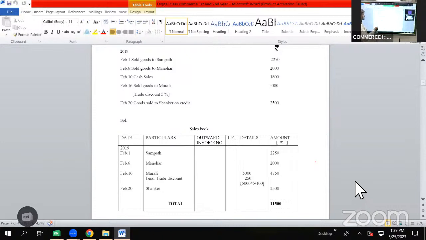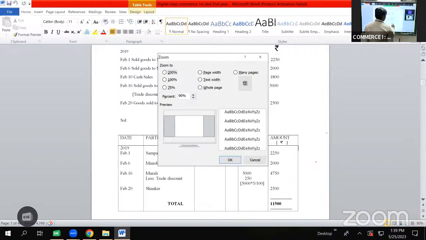So the method of recording will be the same. The transactions are related to the year 2019 for the month of February. Sold goods to Sampath 2,250. So here the date will be taken as 2019 February 1. In particulars, we'll be writing the name Sampath and the amount will be shown as 2,250.